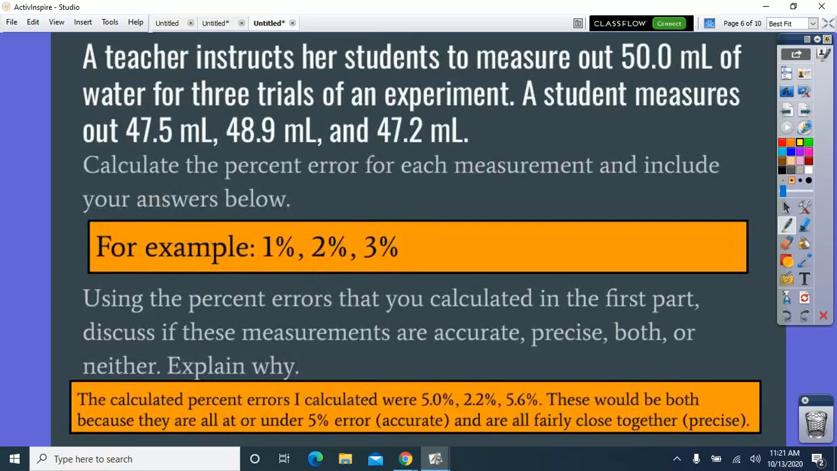All right, a teacher instructs her students to measure out 50 mL of water for 3 trials of an experiment. A student measures out 47.5 milliliters, 48.9 milliliters, and 47.2 milliliters. All right, so we're actually going to work this on the next page.